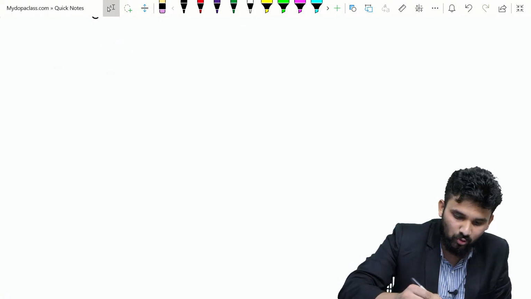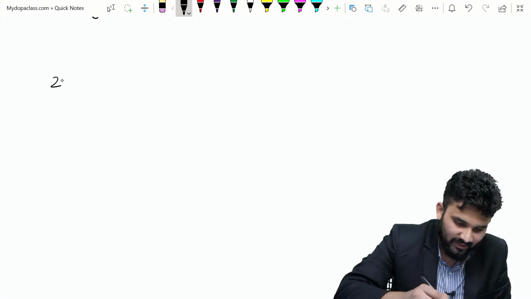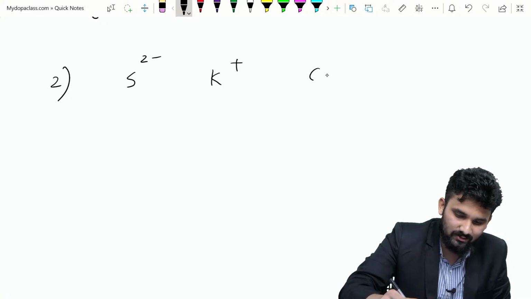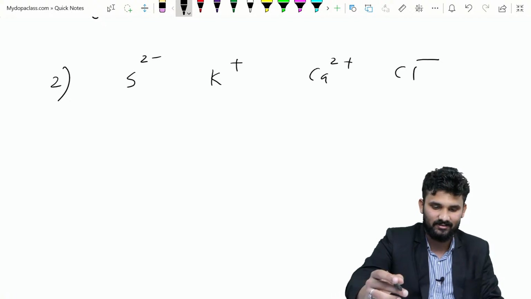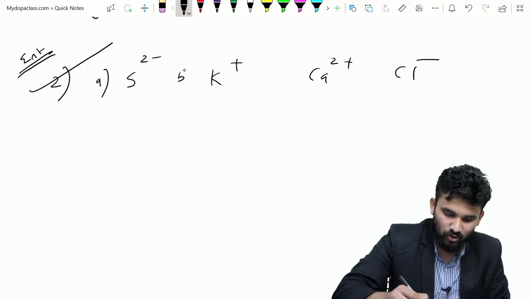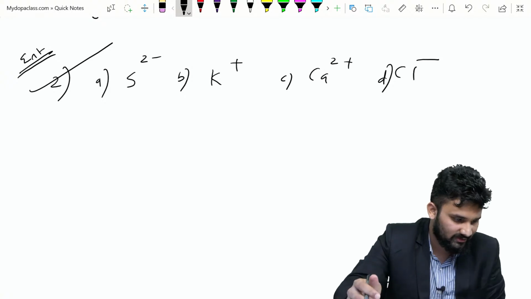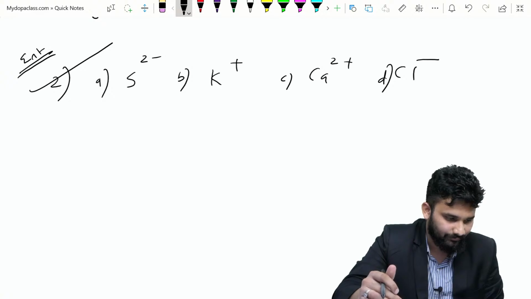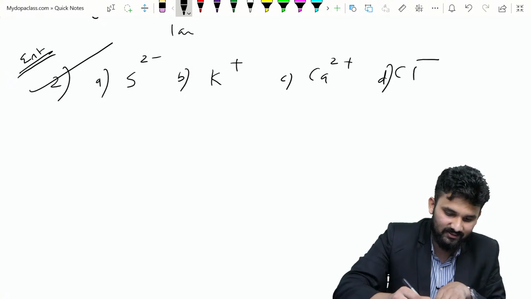I will show you one more question here. Are you okay? The options are S2 minus, K plus, Ca2 plus, and Cl minus. Which of the following has the largest size? This is also a previous entrance question. Option A, option B, option C and option D. This is the question: which of the following has the largest size?